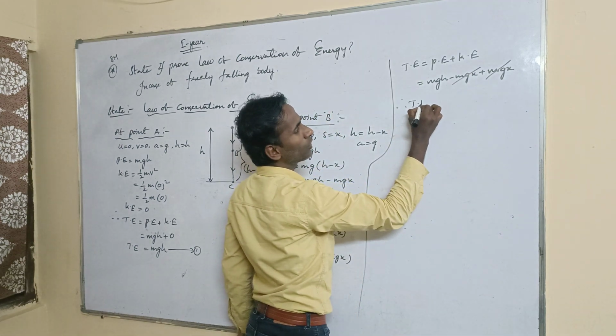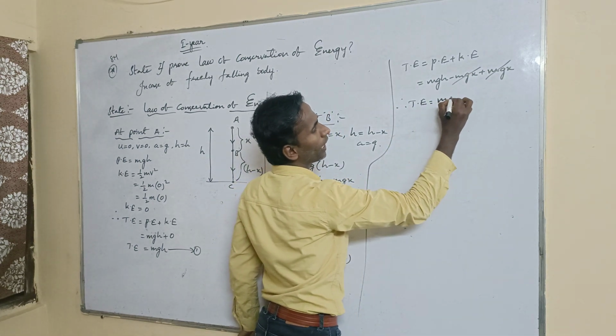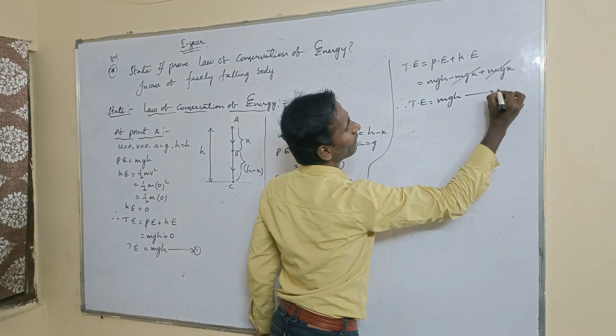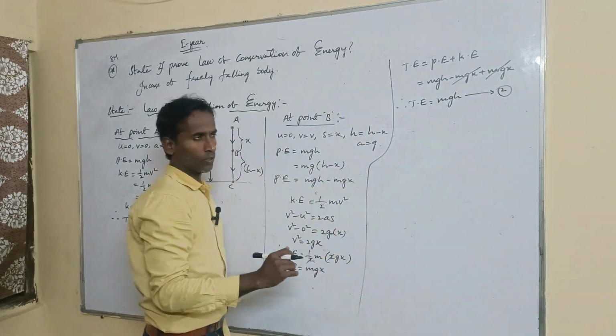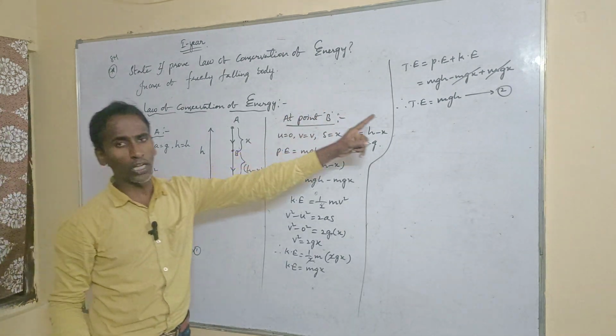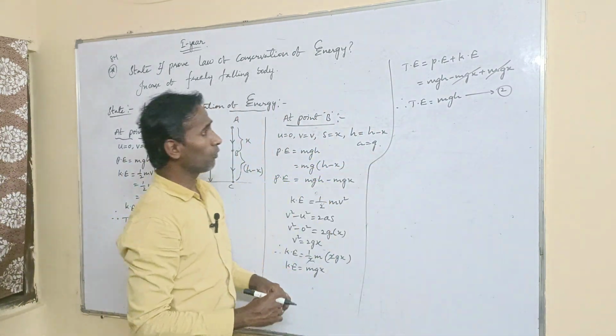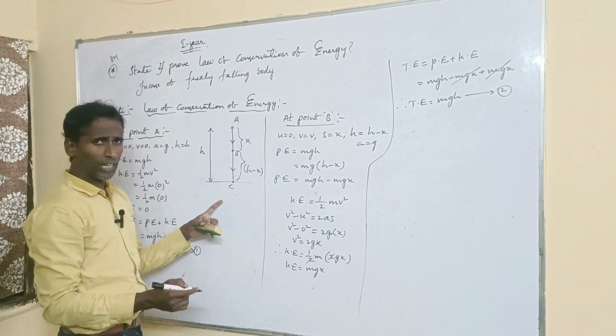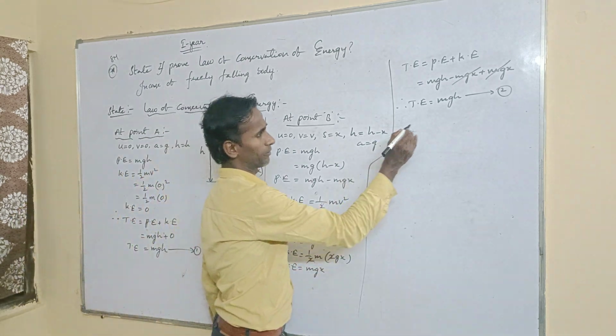Therefore, you will get total energy is equal to mgh. This is equation number 2. Equation 2 also mgh.